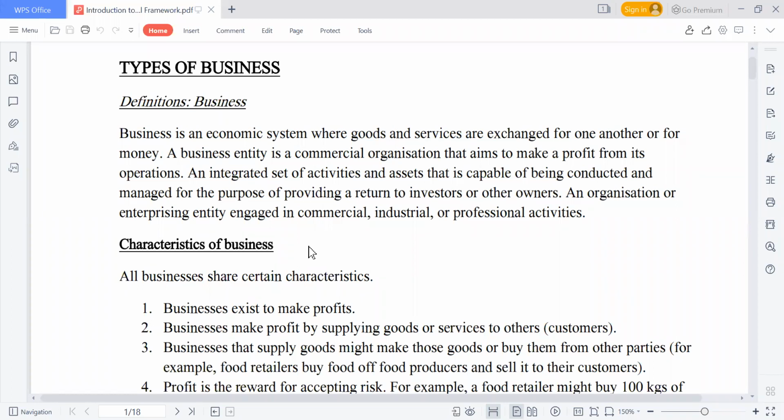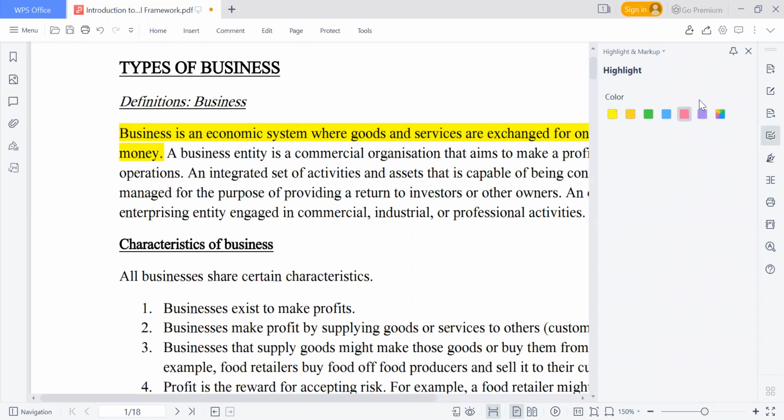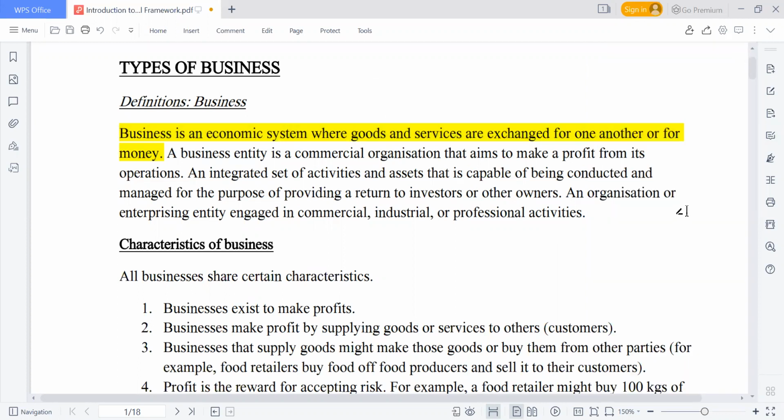So a business is an economic system where goods and services are exchanged for one another, or for money. That is a business.